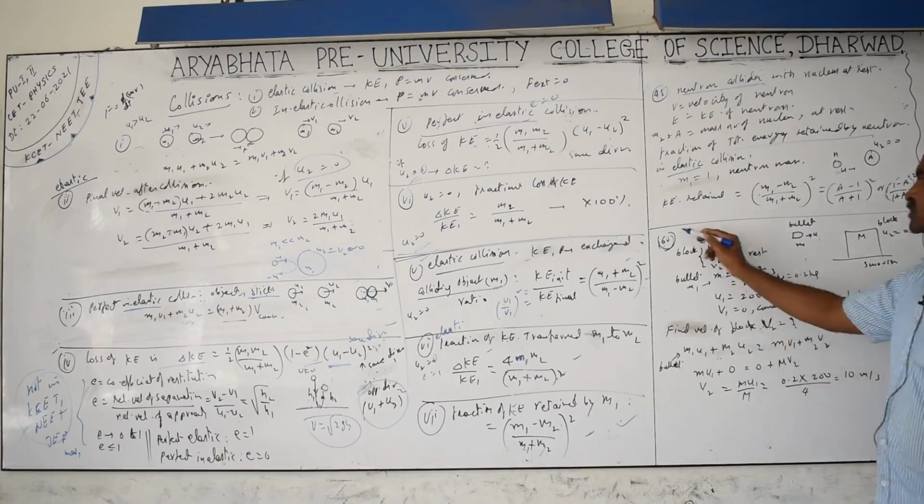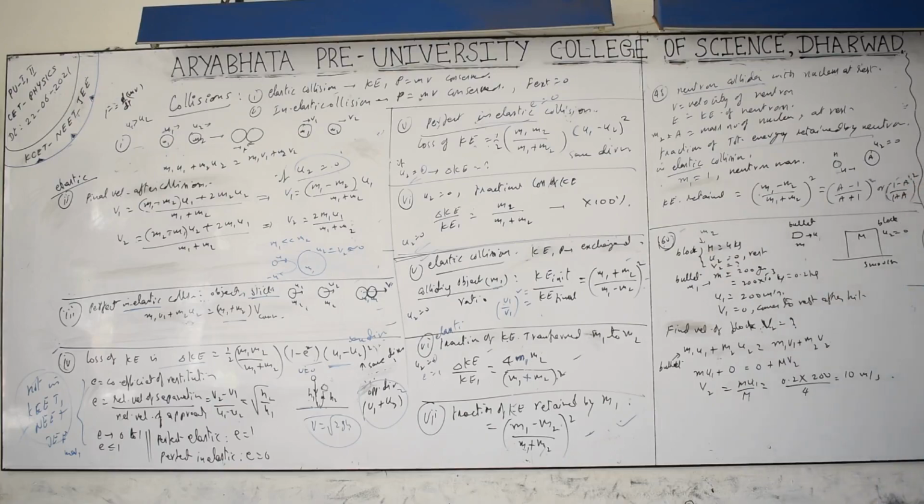Next, the 60th question. In this, one block is kept on a smooth frictionless surface and a bullet is fired towards it. There are three cases in this. The bullet after striking the block may fall down. If it is not a wooden block but a metal block, it hits and falls there only. Then in that case, kinetic energy is not constant. If you take an elastic collision, momentum and kinetic energy are both constant. Here in this case, momentum is compulsorily constant whatever you take. Total momentum before equals total momentum after.